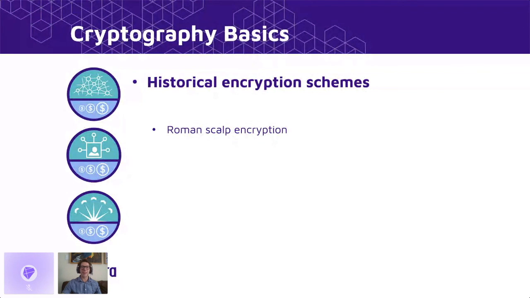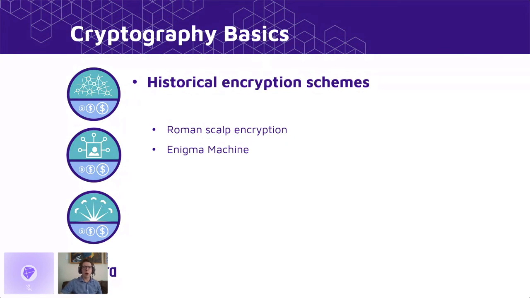But not only is this a very inefficient way to encode a message, but it's not even secure if your enemy knows what method you're using to encrypt. This is called security by obscurity. You're only secure if your opponent does not know what strategy you're using. So I think we can agree that this is not a good encryption scheme.